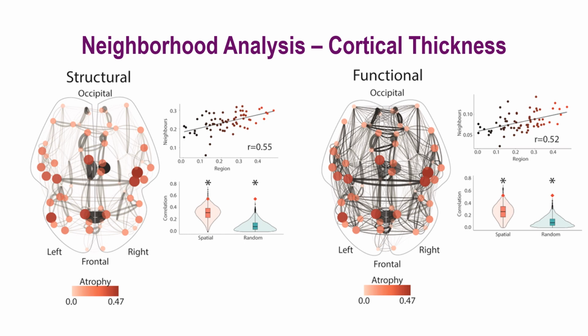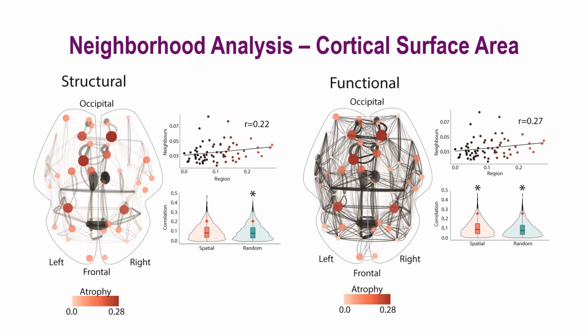We next performed structural and functional neighborhood analyses to know whether the patterns of thickness and surface area in isolated RBD were also influenced by the structural and functional architecture of the brain. We found that the change in thickness in a given brain region was significantly associated with the change in thickness observed in regions that were structurally or functionally connected with the region, suggesting a constraining effect of the connectome on the development of atrophy in isolated RBD.